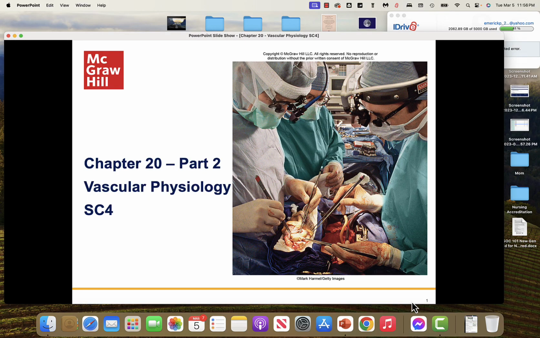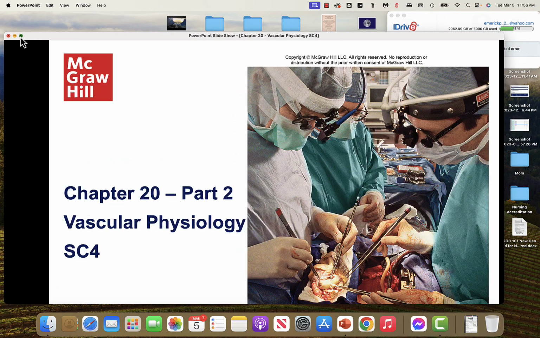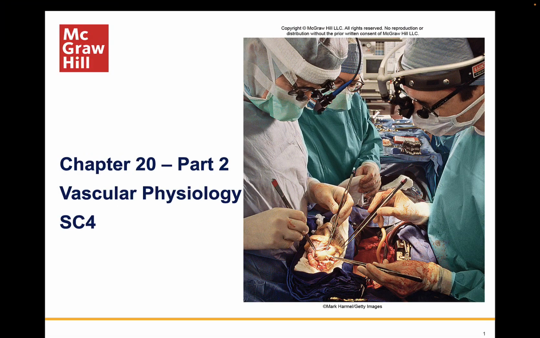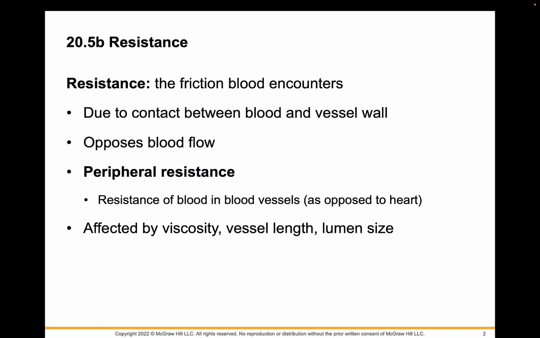Chapter 20, Part 2, Vascular Physiology. The topic of this screencast is going to be resistance. When we talk about resistance, we want to think of resistance as the friction encountered by blood. And friction is actually created between contact of blood and the vessel wall. The important thing to remember here is resistance opposes blood flow.